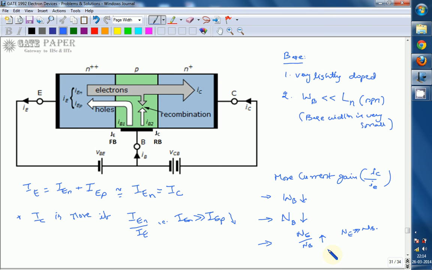And the third one, with respect to the power dissipation.